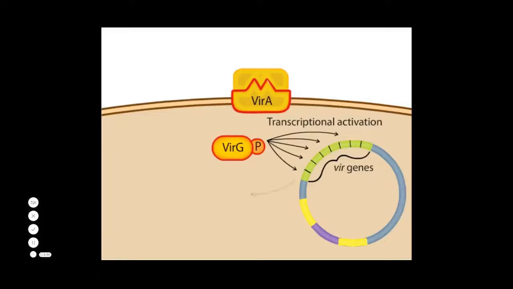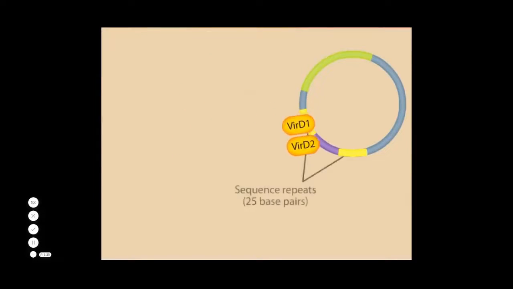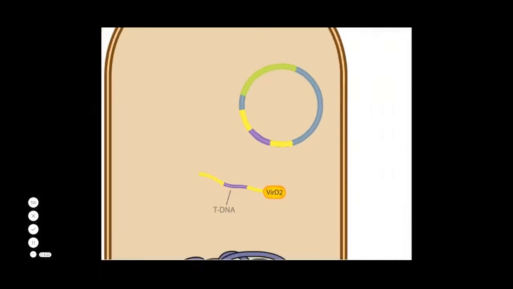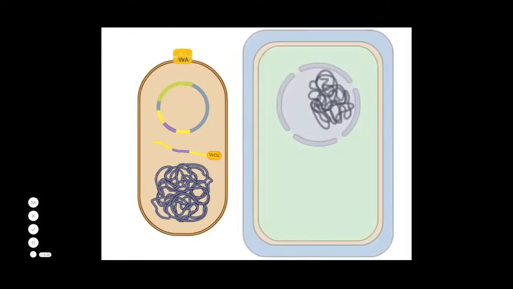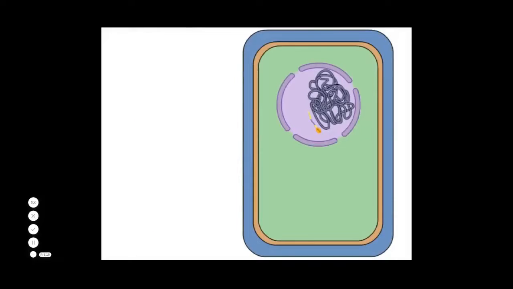Two of the gene products are Vir-D1 and Vir-D2. The Vir-D proteins are endonucleases that cleave at the 25 base pair sequence repeats at the ends of the tDNA. As a result, the cell produces a single-stranded tDNA molecule attached to Vir-D2 at one end. Vir-D2 directs the transfer of the tDNA into a plant cell in a process similar to bacterial conjugation.